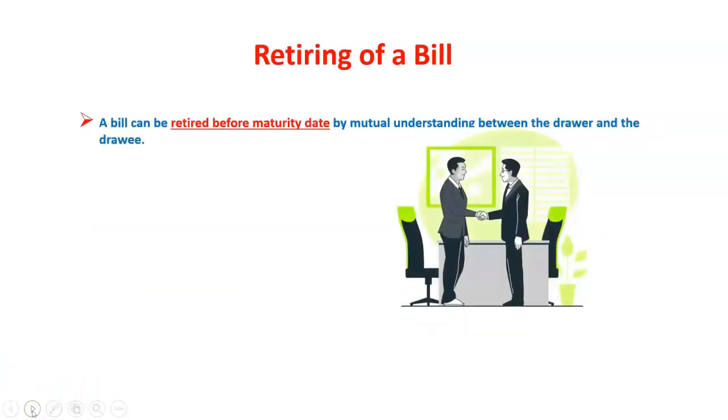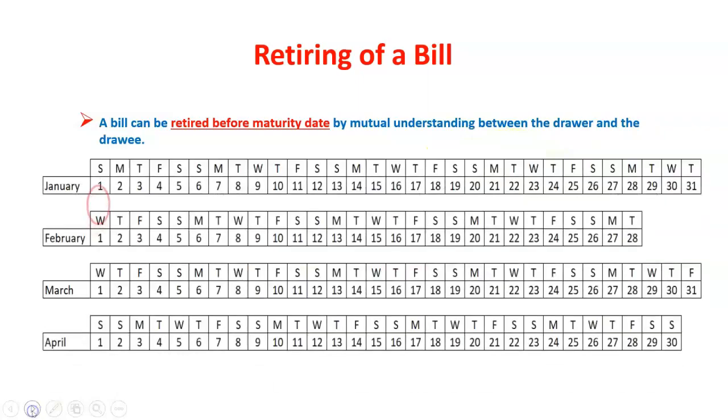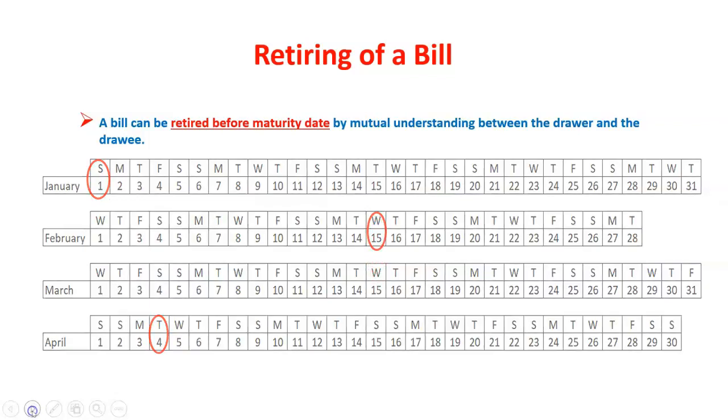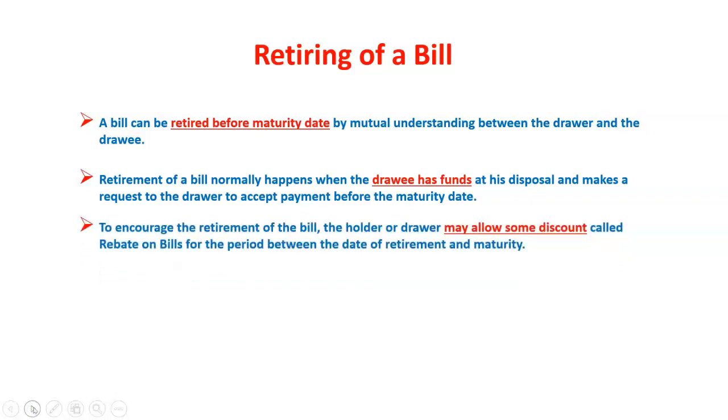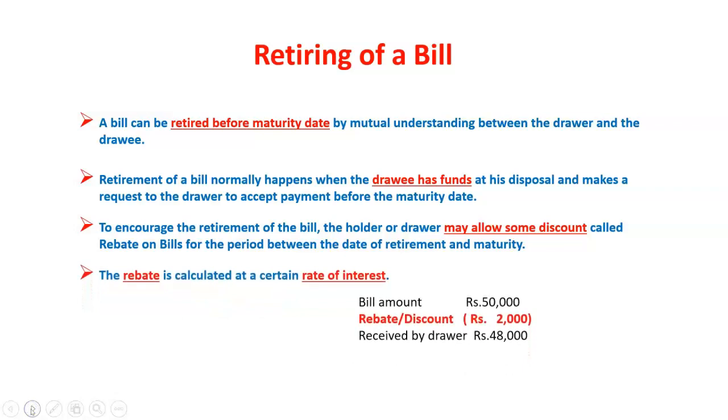Retiring of a bill. A bill can be retired before maturity date by mutual understanding between the drawer and the drawee. Retirement of a bill normally happens when the drawee has funds at his disposal and makes a request to the drawer to accept payment before the maturity date. To encourage the retirement of the bill, the holder or drawer may allow some discount called rebate on bill for the period between the date of retirement and maturity. The rebate is calculated as a certain rate of interest.